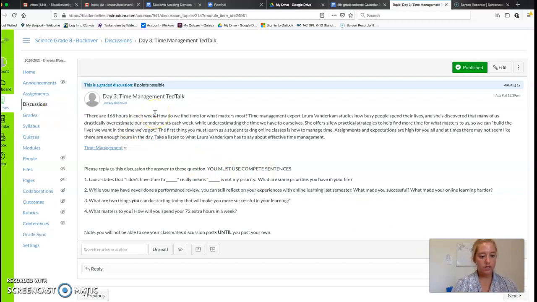There are 168 hours in each week. How do we find time for what matters most? Time management expert Laura Vanderkam studies how busy people spend their lives, and she discovered that many of us drastically overestimate our commitments each week, while underestimating the time we have to ourselves. She offers a few practical strategies to help find more time for what matters to us, so we can build the lives we want in the time we've got.